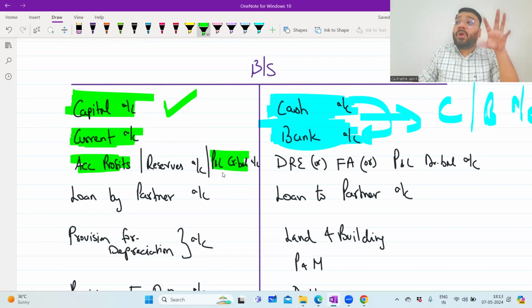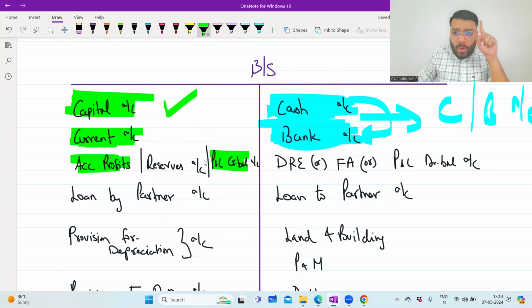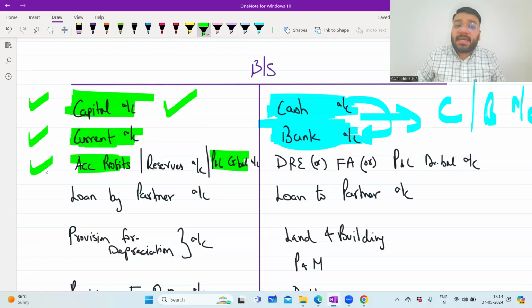So this is the money again belonging to whom? The owners. So any money that is belonging to owners at the time of dissolution has to be transferred to one single account called capital account. You cannot have multiple scattered ledgers. Now if you see, fixed capital is there in the capital account, other capitals are there in current account. Then profit is there in accumulated profit account. Like that, it is scattered in multiple places.